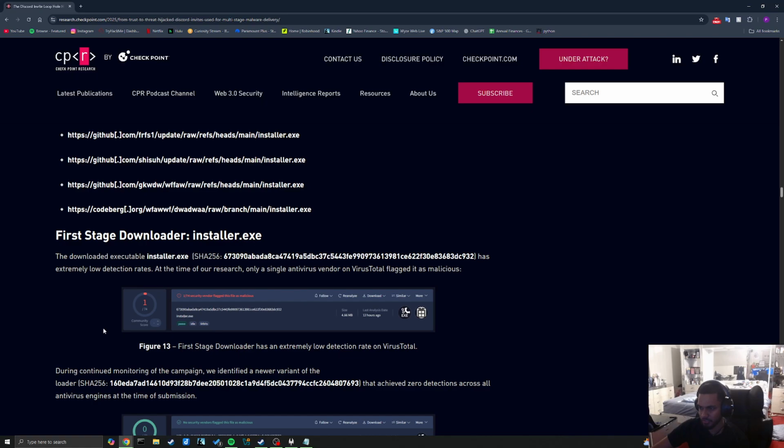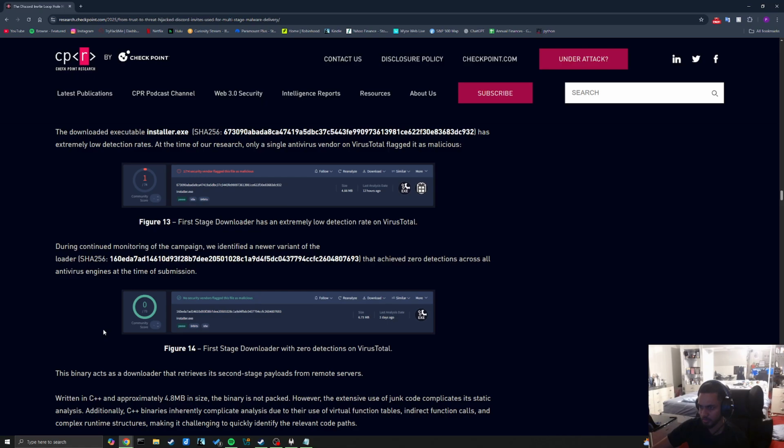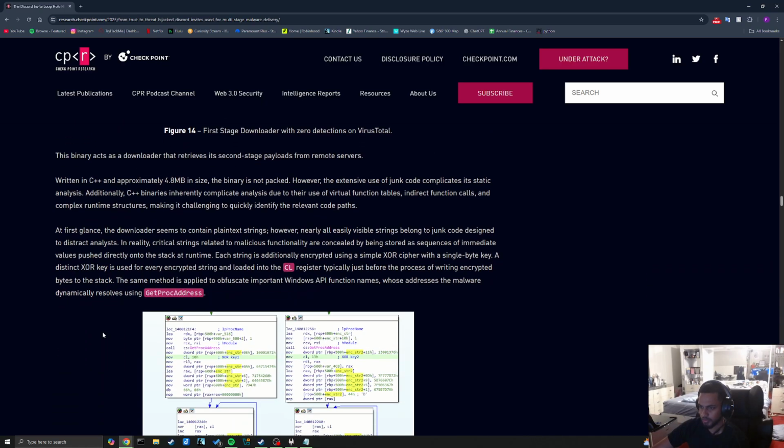Okay, this is the installer. Okay. Written in C++, which complicates its static analysis. Additionally, C++ binaries inherently complicate analysis due to the use of virtual function tables, indirect function calls, and complex runtime structures.